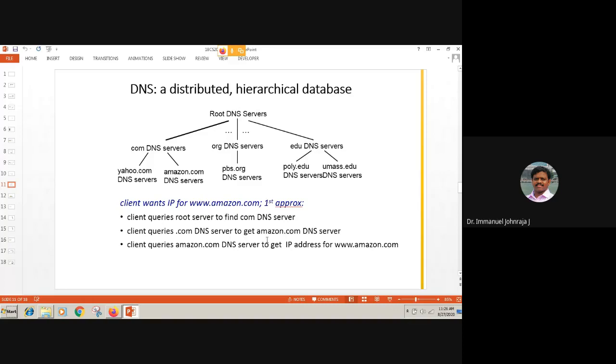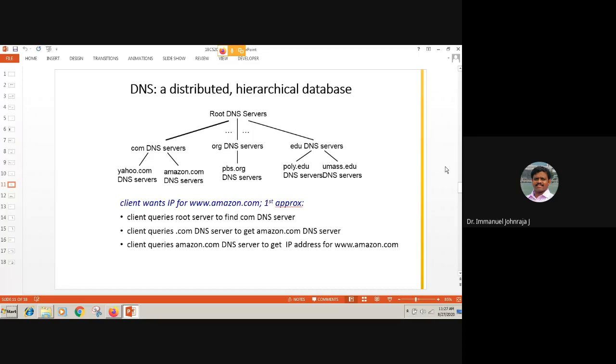And then the client queries the COM DNS server to get to the Amazon.com DNS server. And it queries the Amazon.com DNS server to get the IP address of Amazon.com. And I wanted to introduce another word here, which is called authoritative DNS server. This is called the authoritative DNS server for Amazon.com.